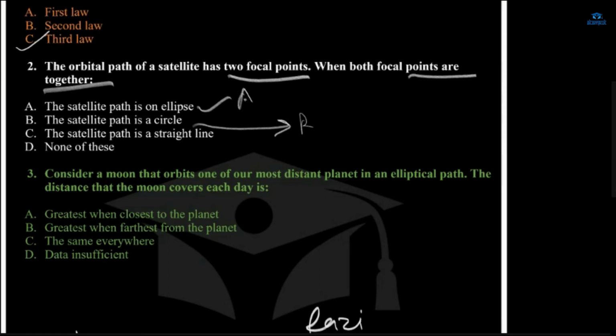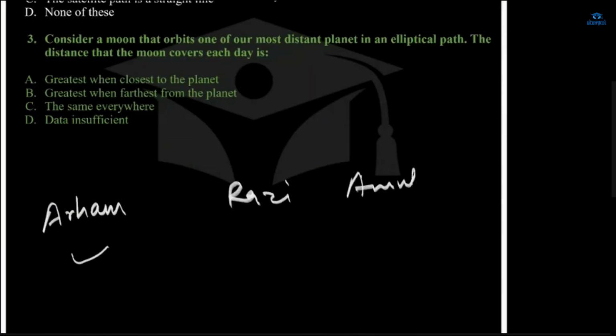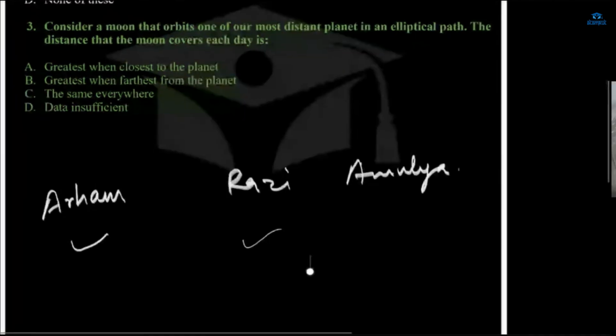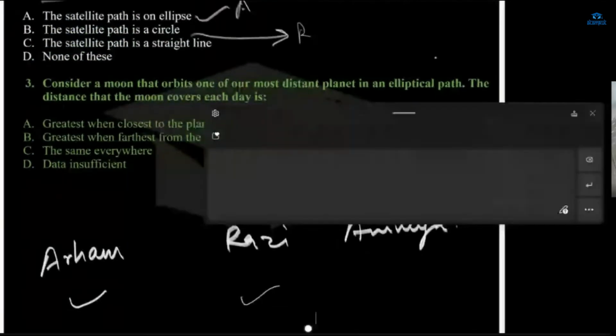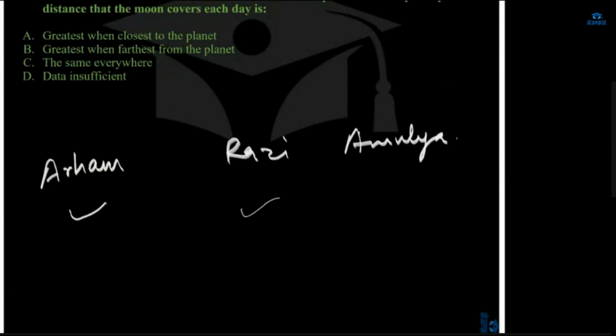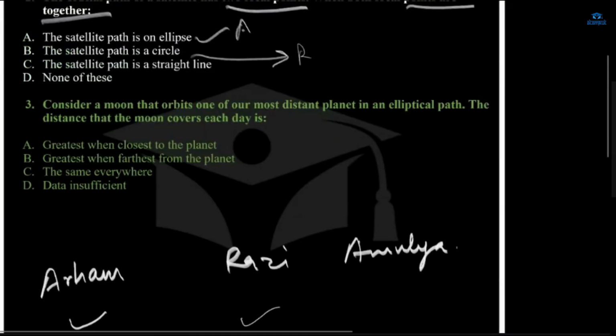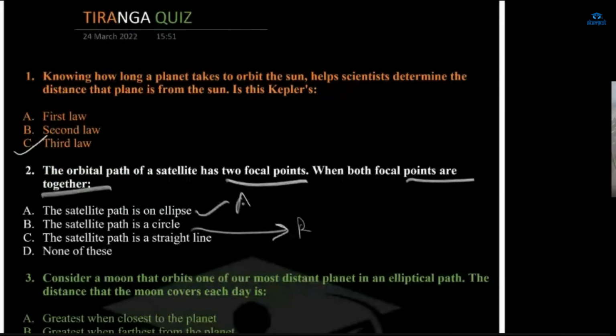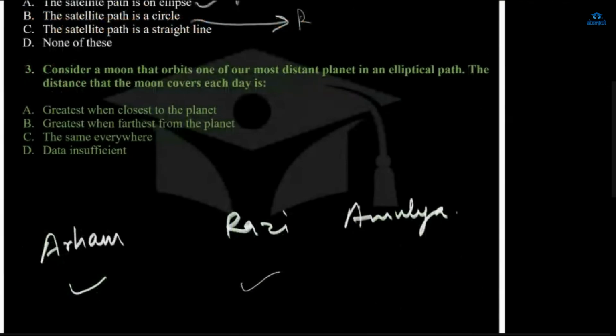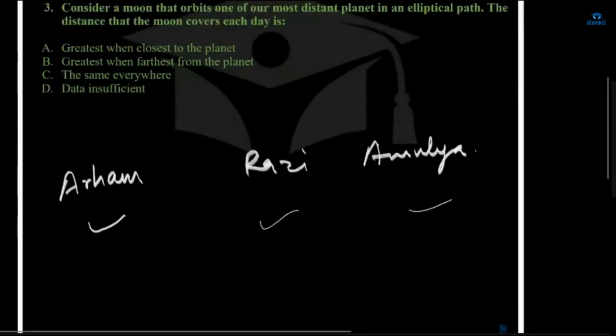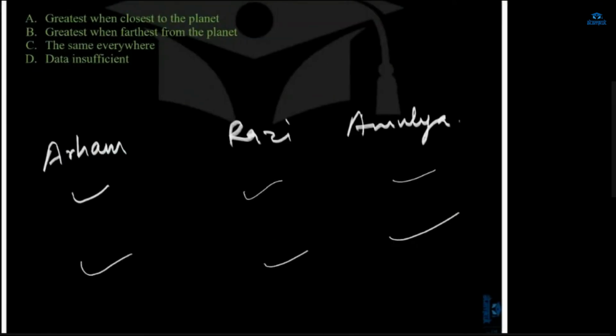And what do you think, Amulya? Tell me first. Circle? Do you think circle? Okay, so all of you are right. Amulya, in the first question, what was your answer? Third law. Okay. So you all got ticks, and then in the third also you got ticks.